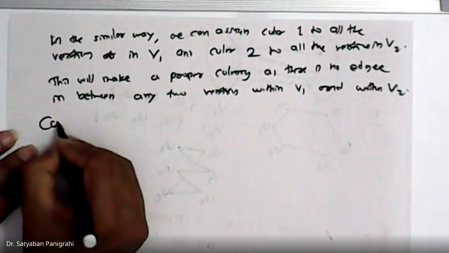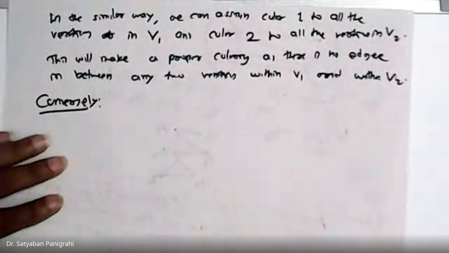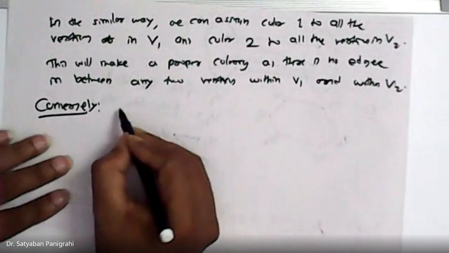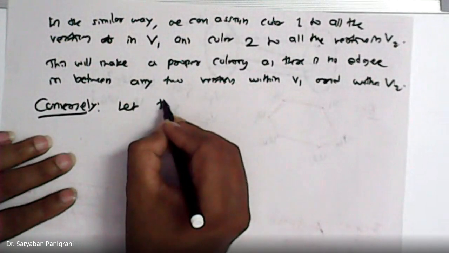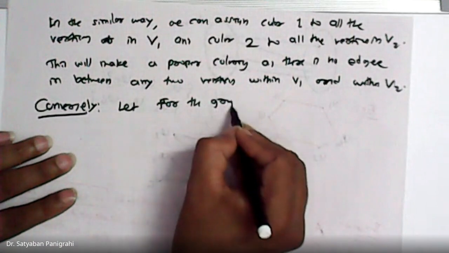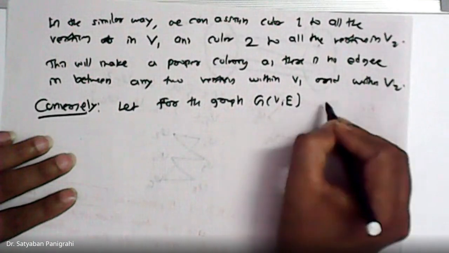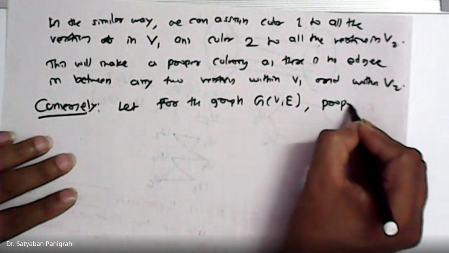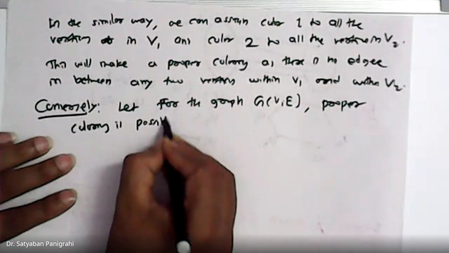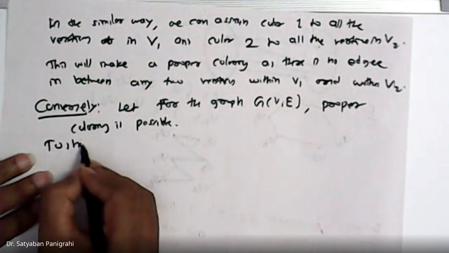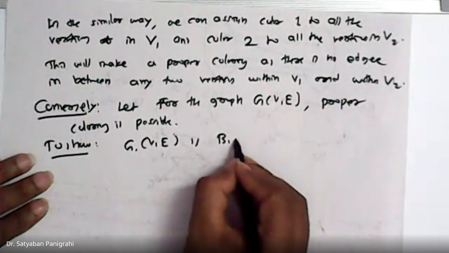Now conversely, suppose proper coloring is possible, then the graph is bipartite. Now conversely, let for the graph G proper coloring be possible. Now we need to show G is bipartite.